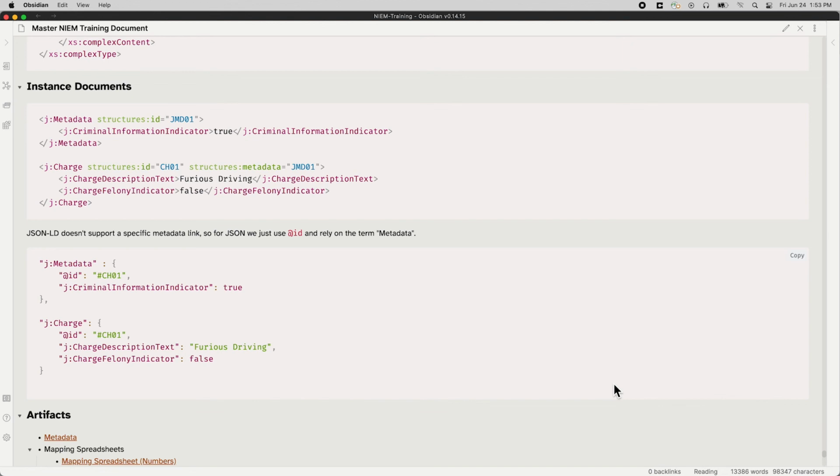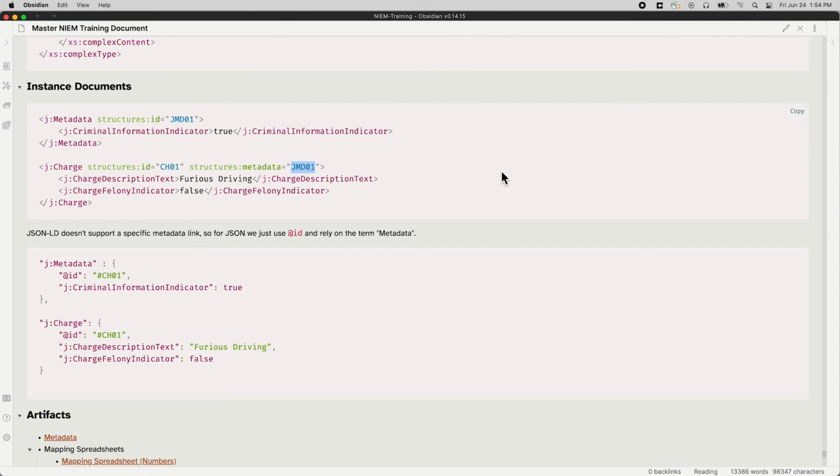And when we talked about roles, I said, hey, roles point to the object playing the role, but if you want to put the object inside the role, you can do that as well and avoid the referencing. You can't do that with metadata. Metadata right now requires the referencing. It requires having a separate metadata object with an ID, and then the objects to which that metadata applies having the metadata pointer to them.